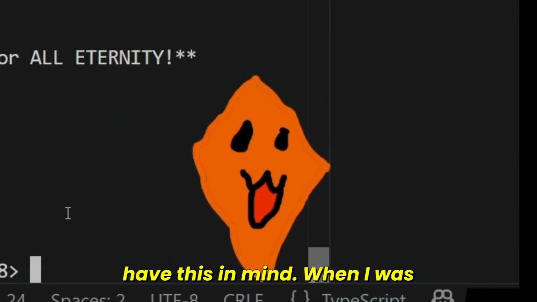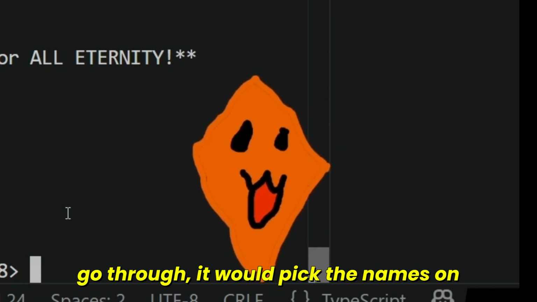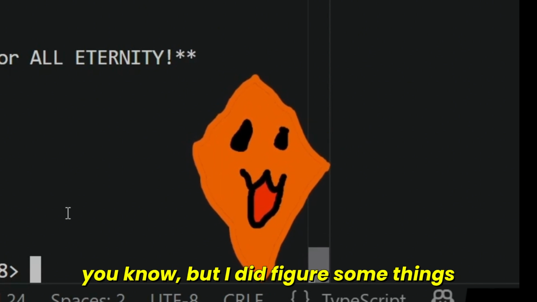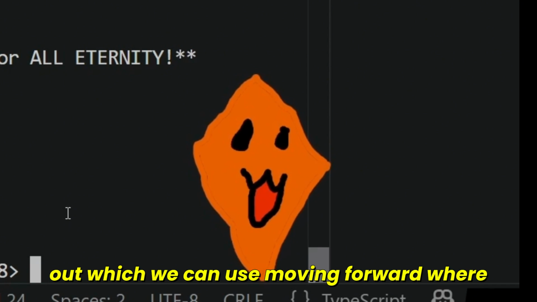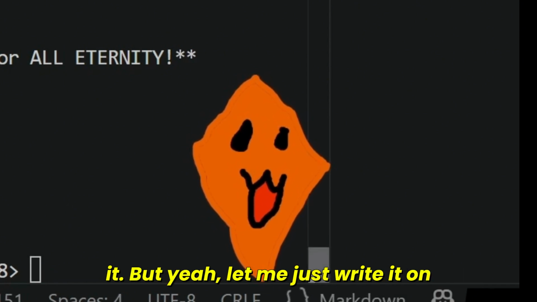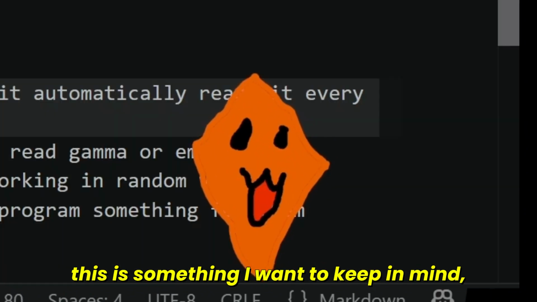I didn't have this in mind. When I was going through it, I was thinking it would go through the screen, pick the names on the wheel, and then use that for the rest. But I did figure some things out which we can use moving forward, where it reads through the screen and looks at it. But yeah, let me just write it in the readme.md as well. Like, yeah, this is something I want to keep in mind.